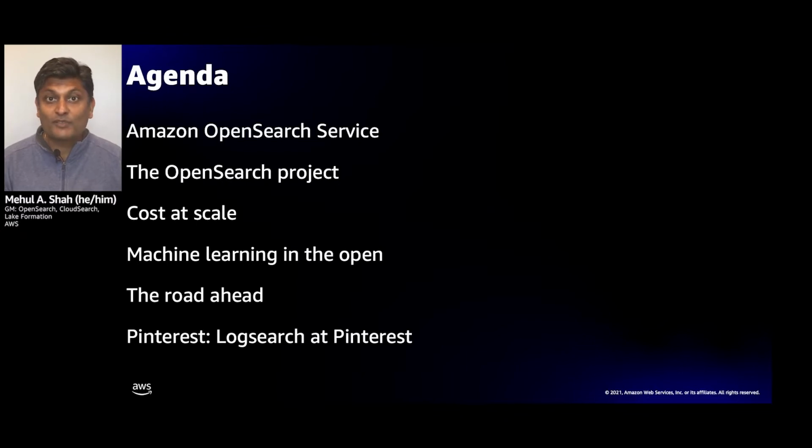Then I'll talk about the cutting edge features, capabilities, algorithms, and data structures, machine learning data structures that we've added and put into the open source software that you can use today. And finally, I'll go through what we have up and coming in the OpenSearch software as well as the service. And I'll pass it over to my friend, partner, and customer, Wei Zhu, to tell us about their journey.